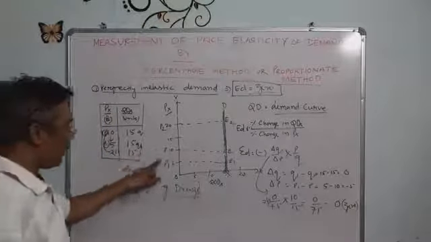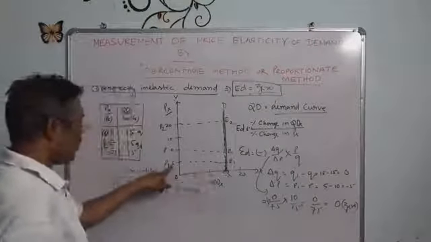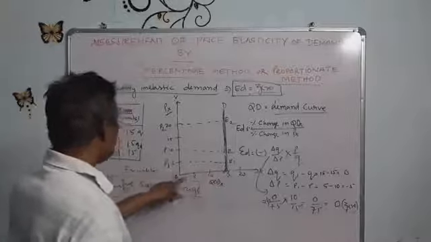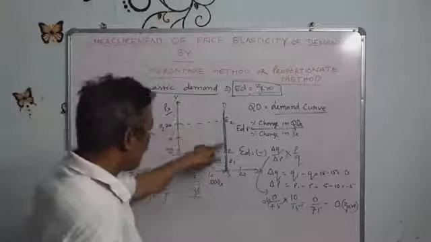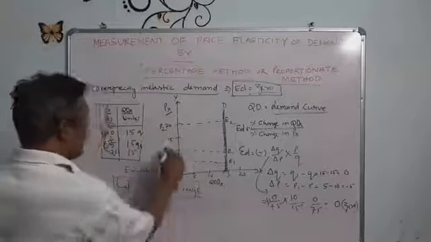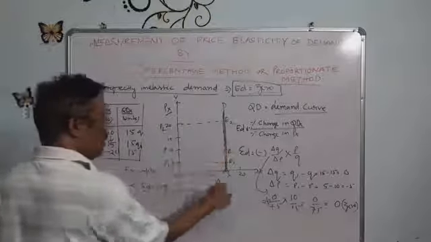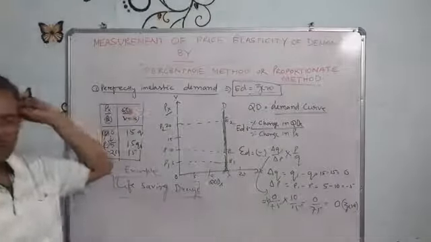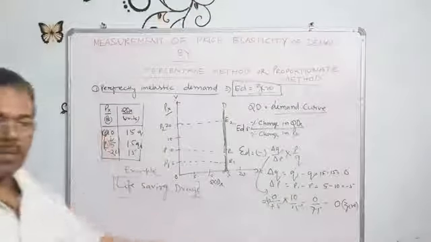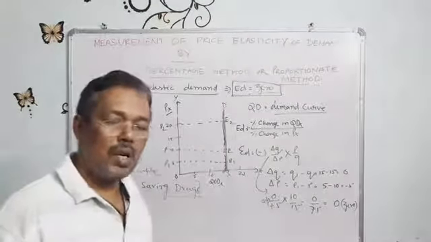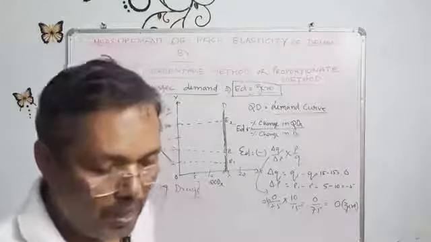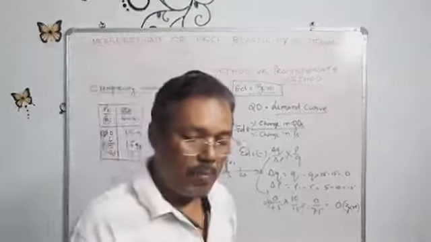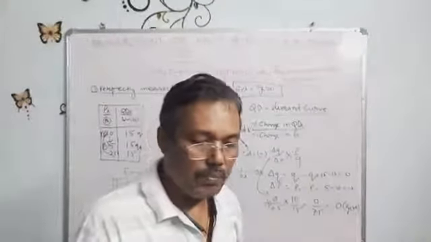Price is OP, quantity is OQ. Price is OP1, quantity is OQ. Price OP2, quantity is also OQ. It means whatever may be the price, the quantity demanded will remain the same. That is called perfectly inelastic demand.